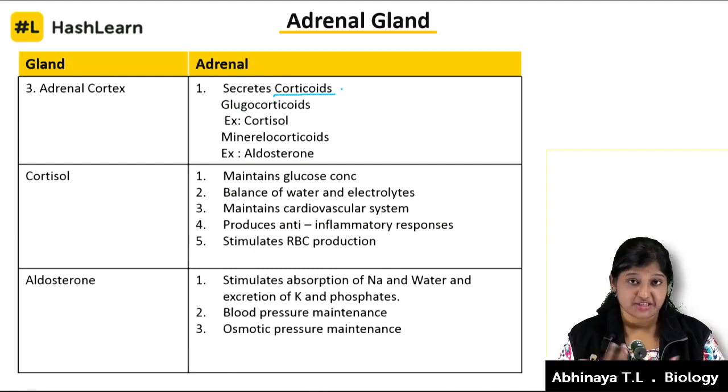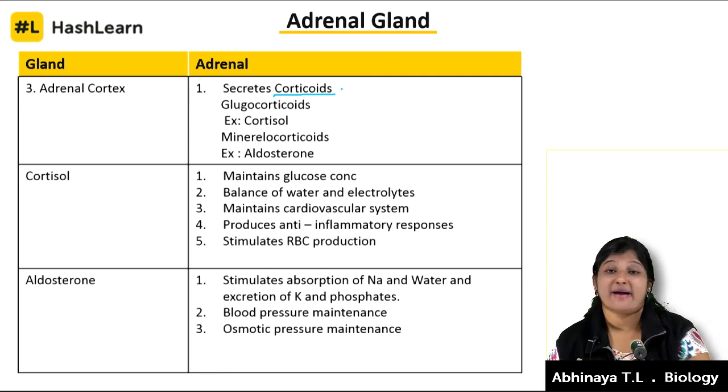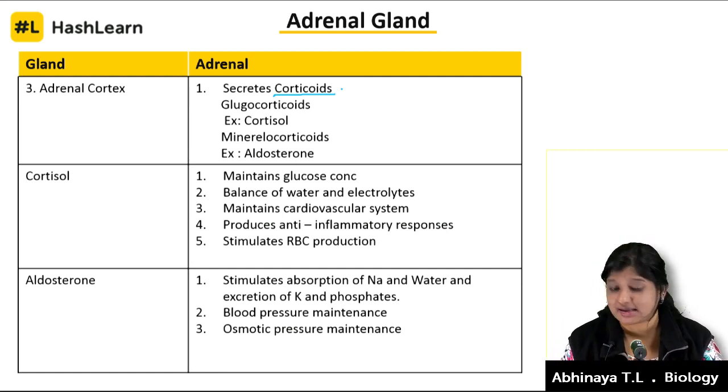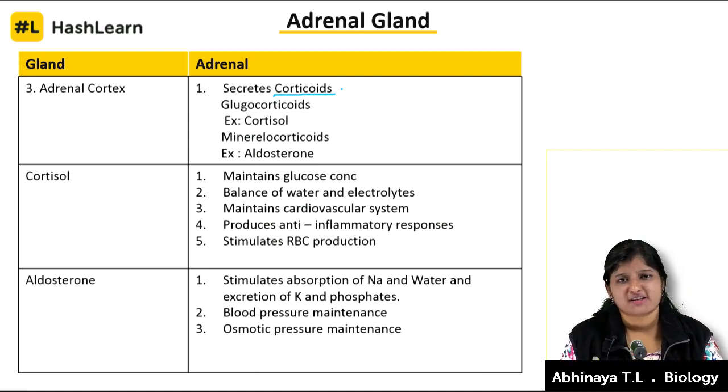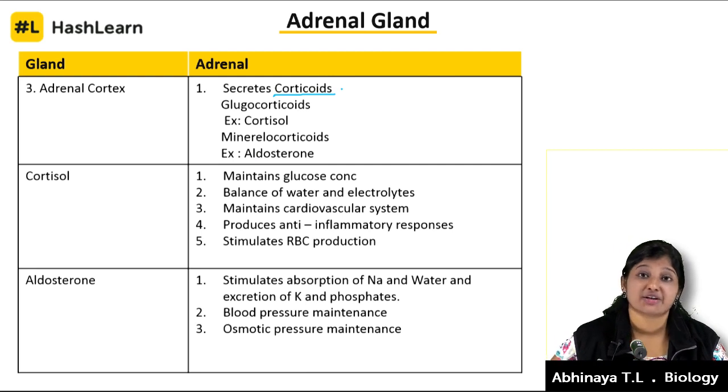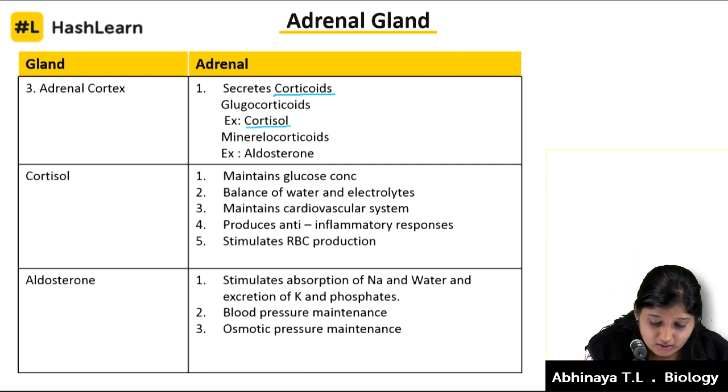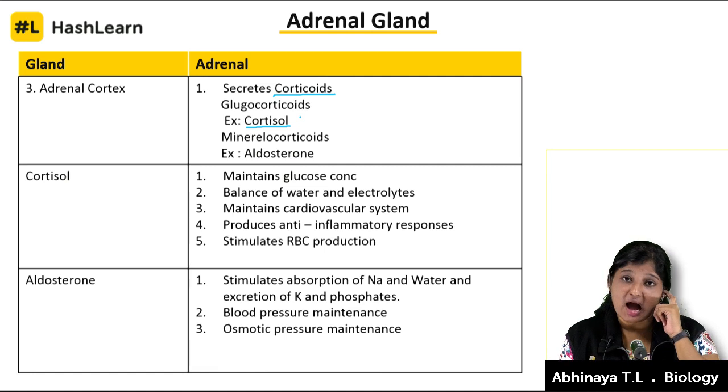Glucocorticoids, as the name suggests, target the metabolism of glucose in our body. Keep this term noted, it is called gluconeogenesis, the metabolism of glucose. Write this term somewhere. We will explain this term when we talk about the pancreas, the hormones secreted by the pancreas. Now, one of the main glucocorticoid hormones is cortisol. Many questions come from this hormone cortisol.